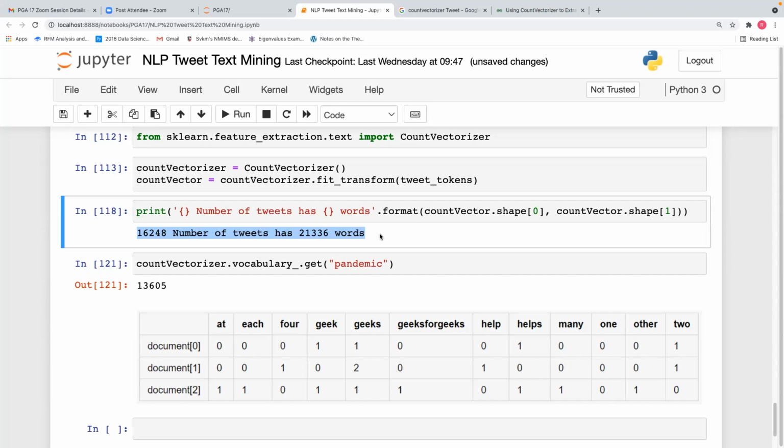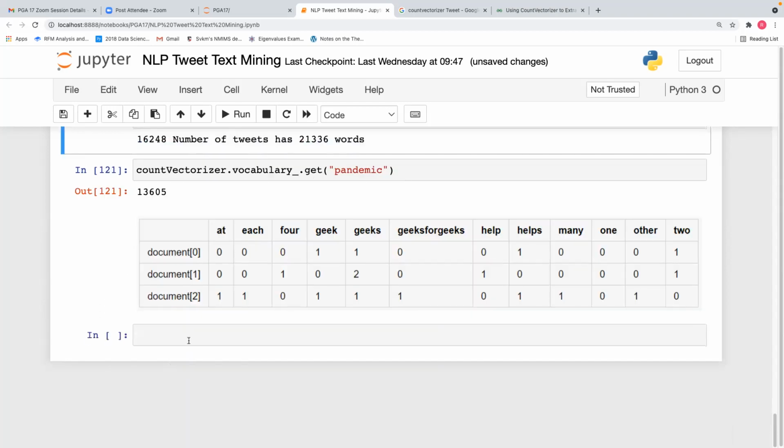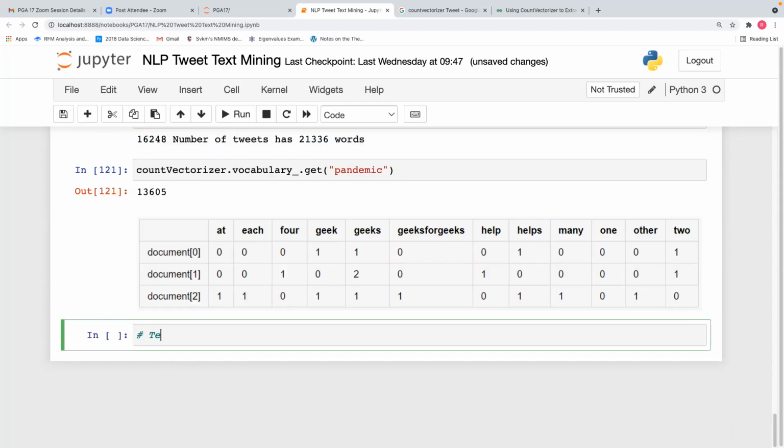Now, one way of doing this is count vectorizer. There is one more method called term frequency inverse document frequency, which will not only help us to reduce the size of the words. This uses a complex formula for calculating it.